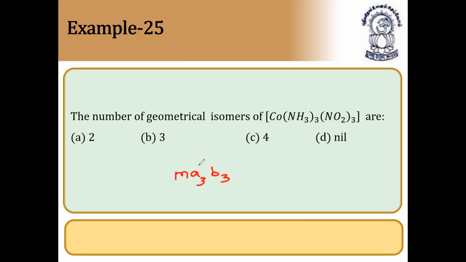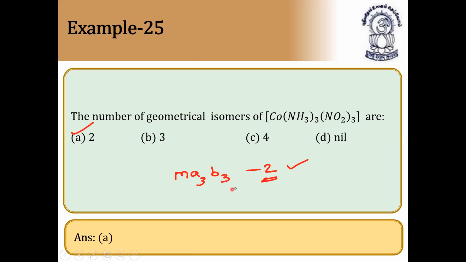For this type of compound, you can see the table. The number of geometrical isomers is 2, the number of optical isomers is 0, so only geometrical isomers are 2. So for MA3B3, the number of geometrical isomers is equal to 2. This table gives the number of stereoisomers in octahedral complexes, and I'll upload that table in the PPTs. Easily you can understand. So the answer is option A. Let us check now.